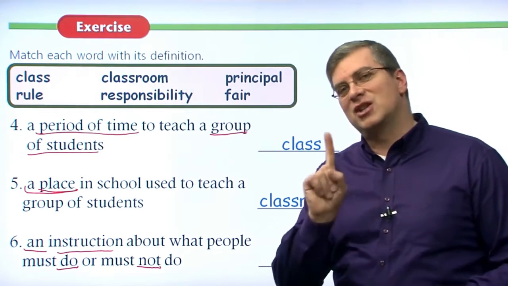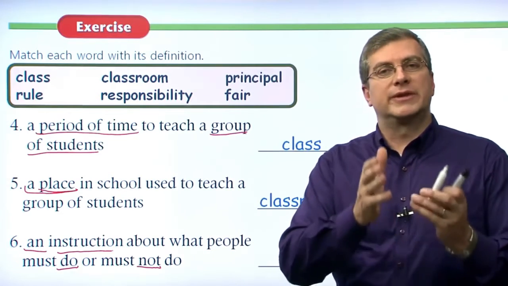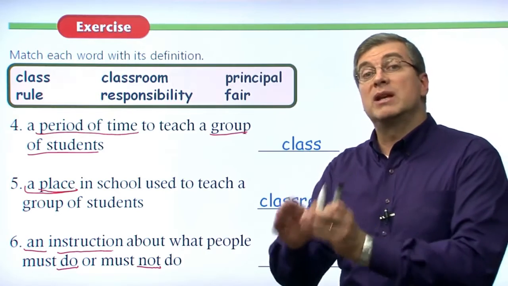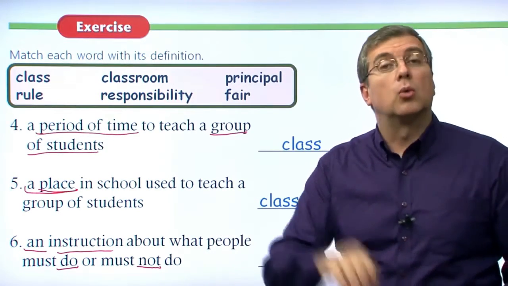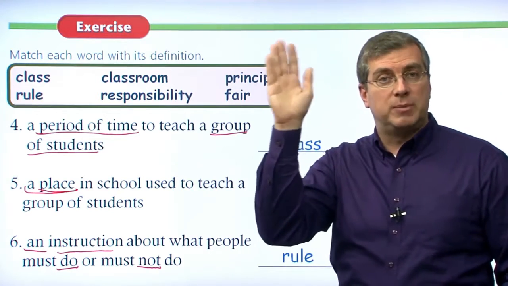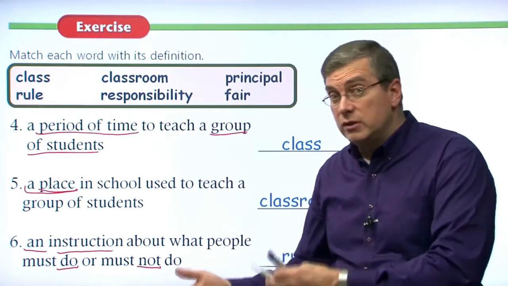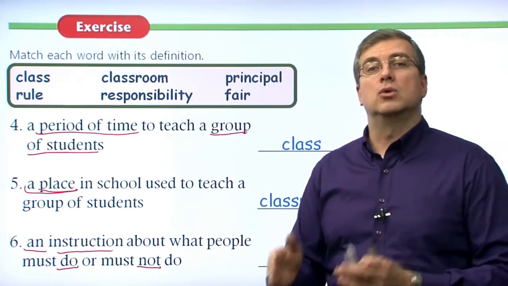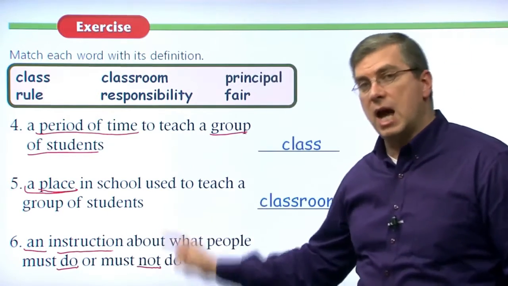But usually there's not just one rule, there are many rules, right? Some rules tell you what you must do, some rules tell you what you must not do. A rule that tells you what you must do: raise your hand before speaking. A rule that tells you what you must not do: don't run in the hallway. So rules tell you what you must do or what you must not do.